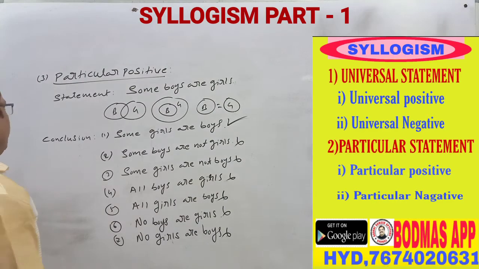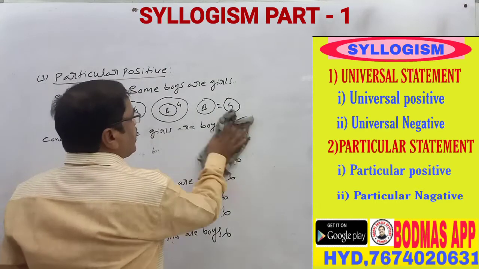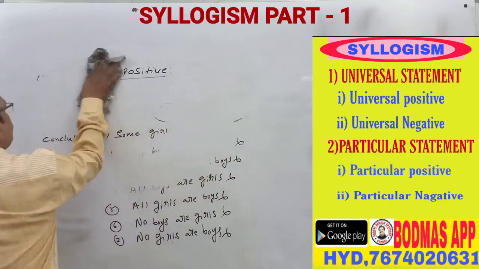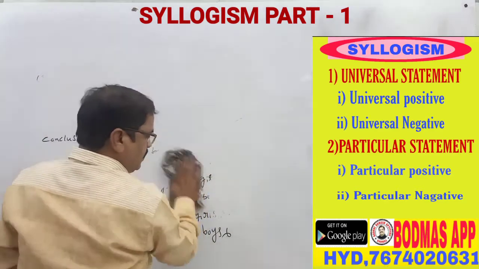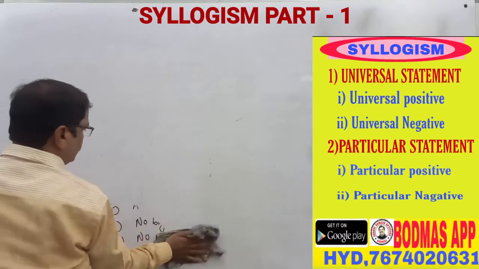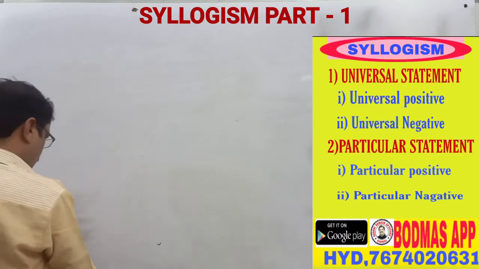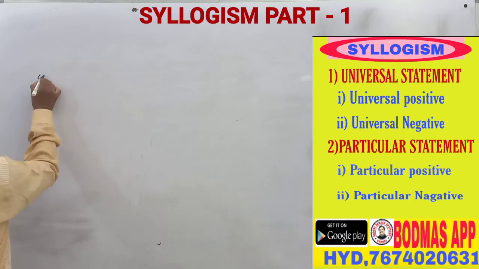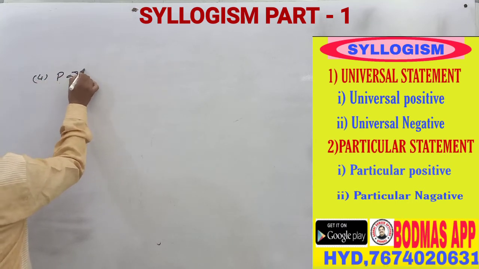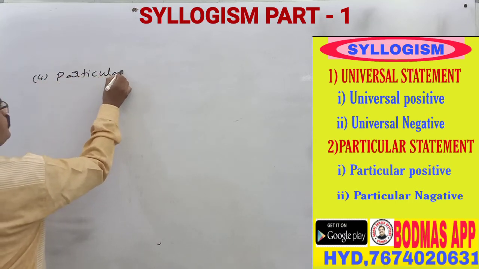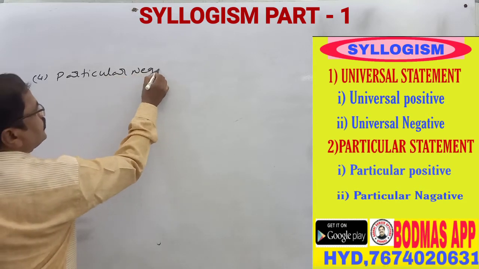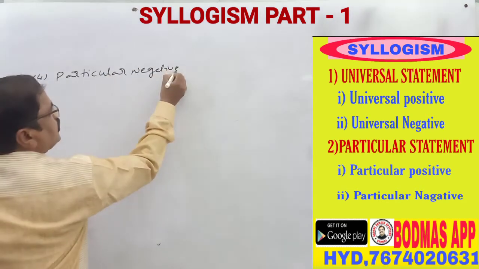One more: now the fourth point is particular negative. What does particular negative mean?